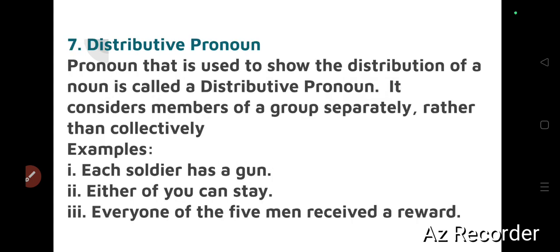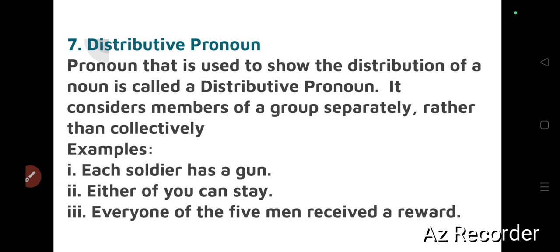Now, distributive pronoun. The pronoun that is used to show the distribution of the noun is said to be a distributive pronoun. So in a collective noun, in a collection of any noun, you are distributing each and every person in that subject, because it considers members of a group separately. Okay, if there is a group of people, you are going to point out each and every member of the group rather than collectively.